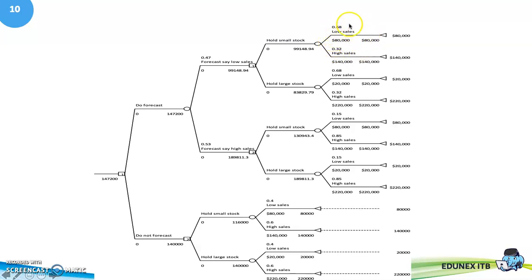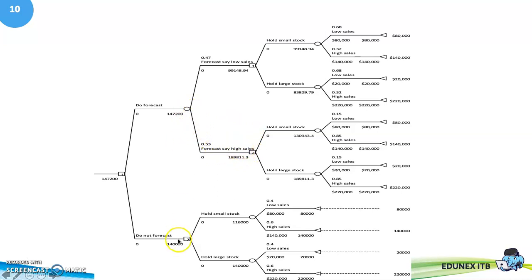After we calculate, we get the new probabilities. As in the previous calculation, if the forecast says high sales, the probability of low sales given the forecast high sales is 0.15 and the probability of high sales given the forecast high sales is 0.85. From this, we still hold the large stock when the forecast says high sales.